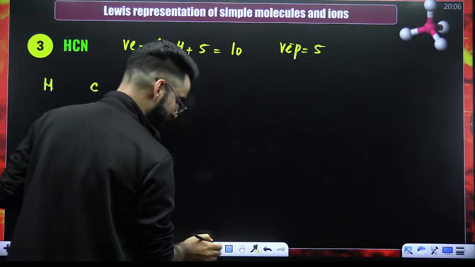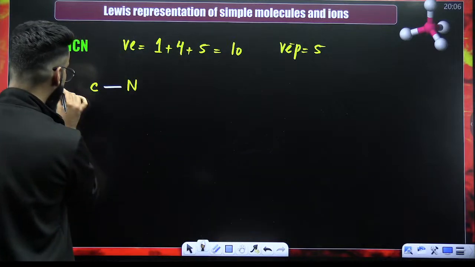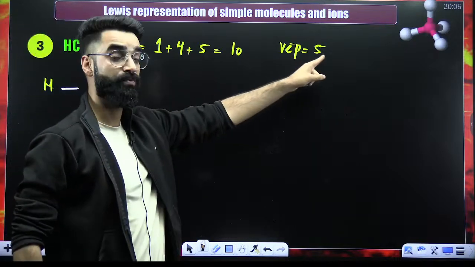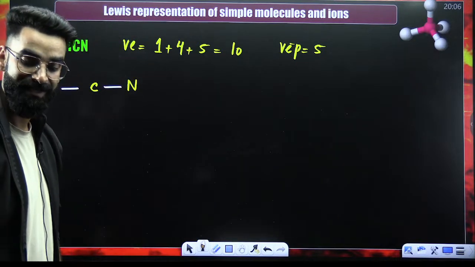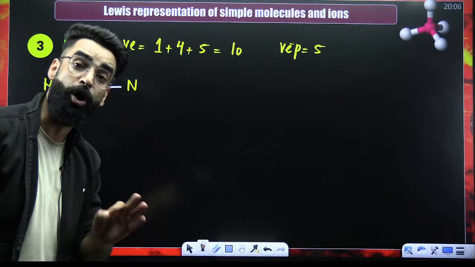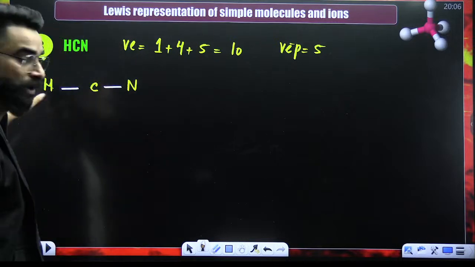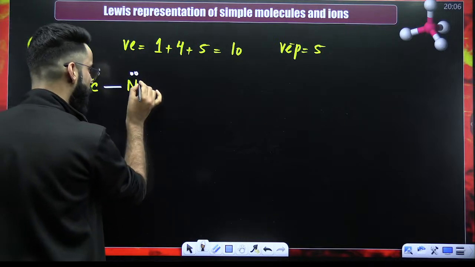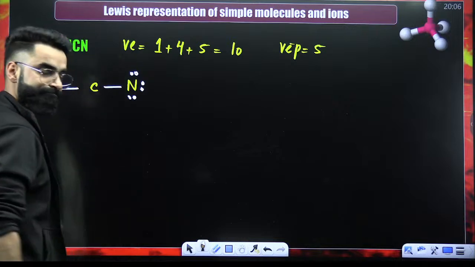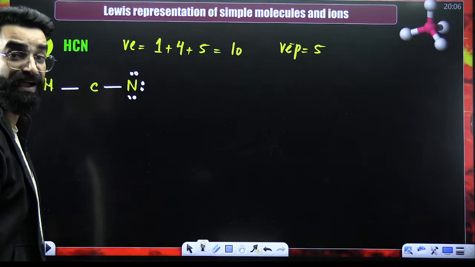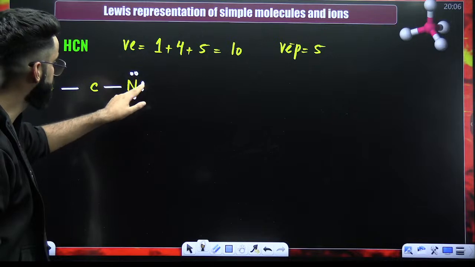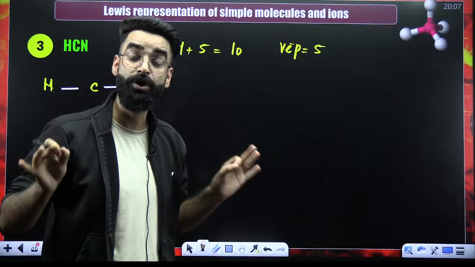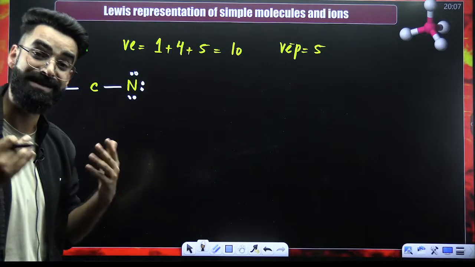Okay. Now, what is the first thing which we'll do? We'll put a single bond, right? Done. Right after this, how many electron pairs do we have? 5. So adjust these electron pairs. Try completing the octet of the more electronegative element. Which one is more electronegative? Nitrogen. Try filling its octet. 2 already there, so 4, 6, and 8. How many electron pairs did I have? 5. Out of 5, how many have I used? 1, 2, 3, 4, 5. I've utilized all the 5 valence electron pairs.